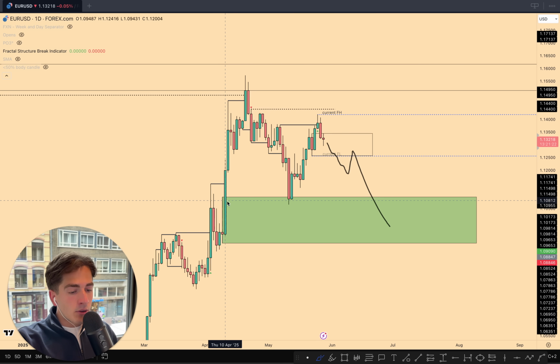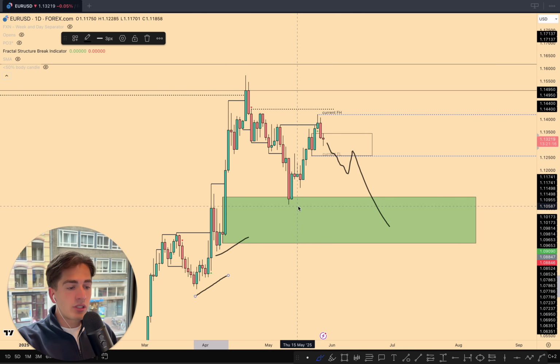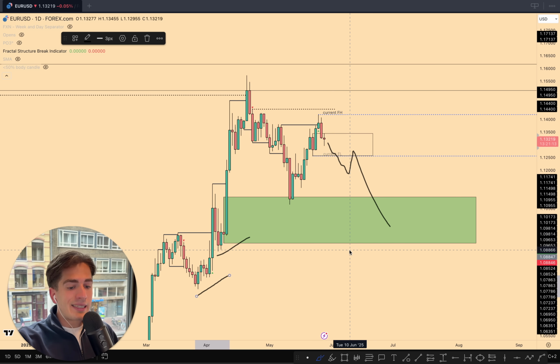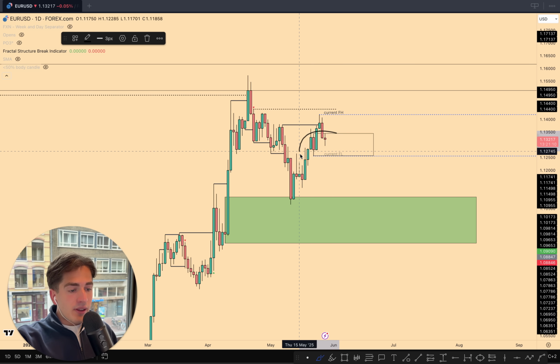Because let's be honest, this is not the strongest area of demand, as we still have equal lows here, and we also still have equal lows here, which I preferably would want to see get taken out on EURUSD. So let's see what happens within this area of demand.